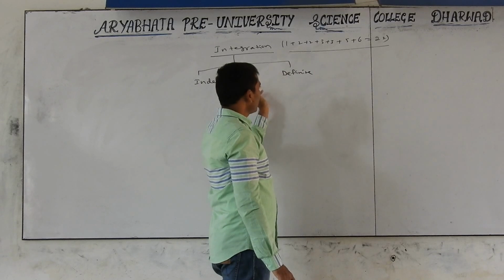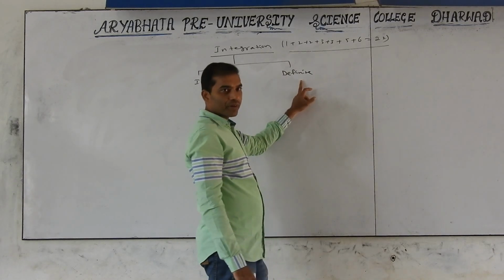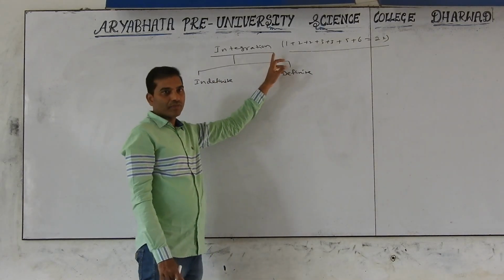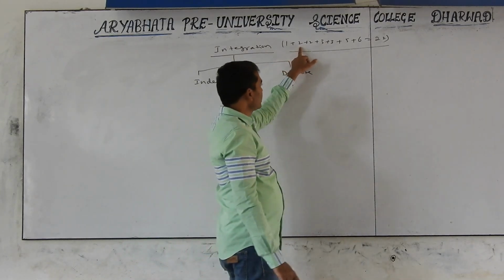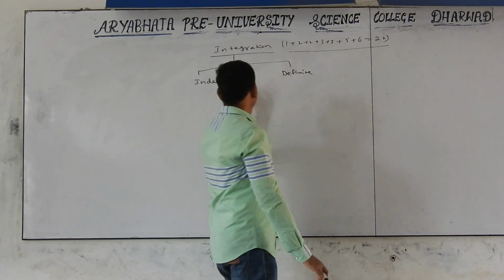one may be asked from both, anyone. So there is a 99% chance that the 1 mark question will be asked from indefinite, and 2 marks, 3 marks, 5 marks will come from indefinite.